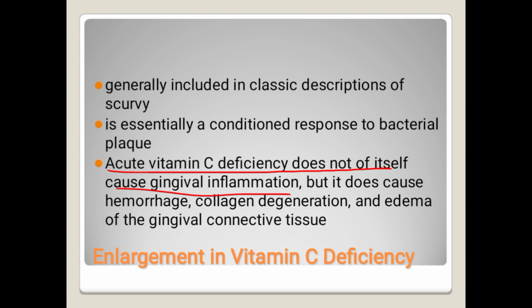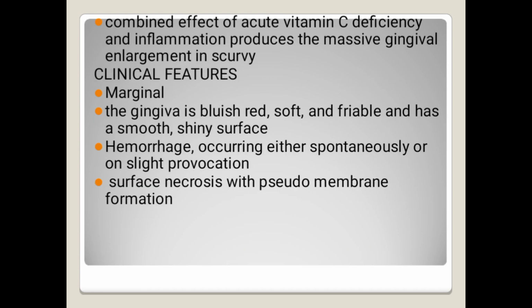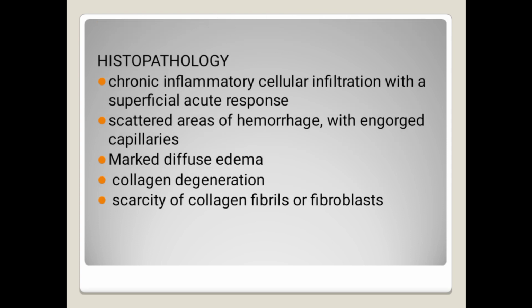Number one, collagen degeneration, edema. Very important: hemorrhage, degeneration of collagen, and edema of the gingival connective tissue. The combined effect of vitamin C deficiency and inflammation produces a massive gingival enlargement in scurvy, which is marginal, bluish in color, soft, friable, and has a soft, shiny surface. Hemorrhage occurs either spontaneously or on slight provocation, and there is necrosis with pseudomembrane formation.